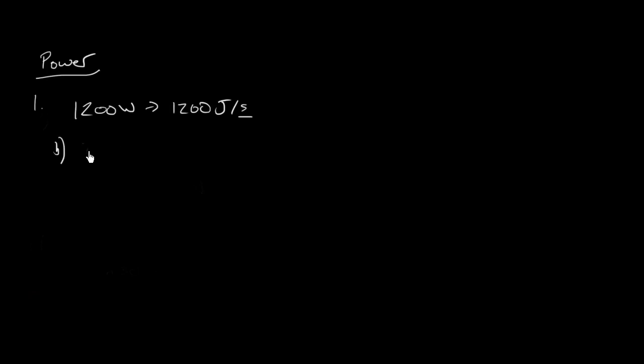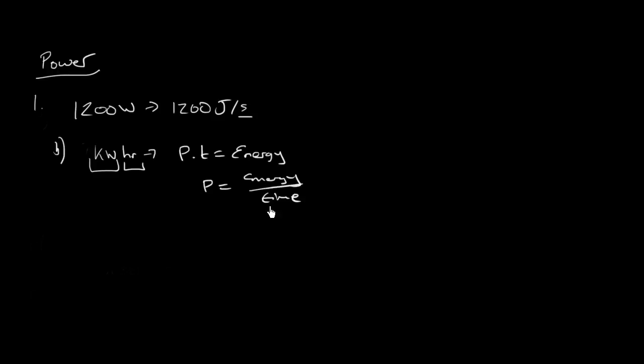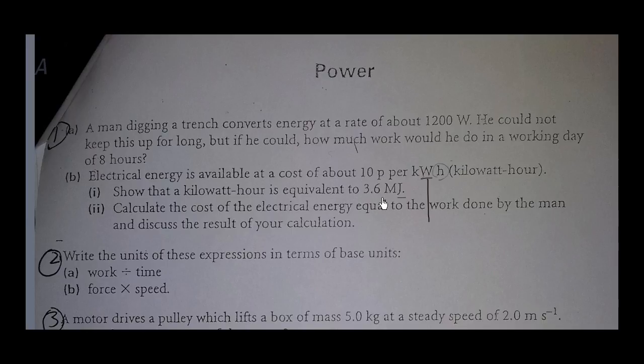Kilowatt hour means it's power times time, right? So if they give you something in kilowatt hours, it's power times time, and power times time is the same thing as energy, right? Because power is equal to energy over time. So if you multiply power times time, then you're left with energy. So that's why they're equating it to just megajoules. So they're telling you, show that one of these is the same thing as 3.6 million of these.